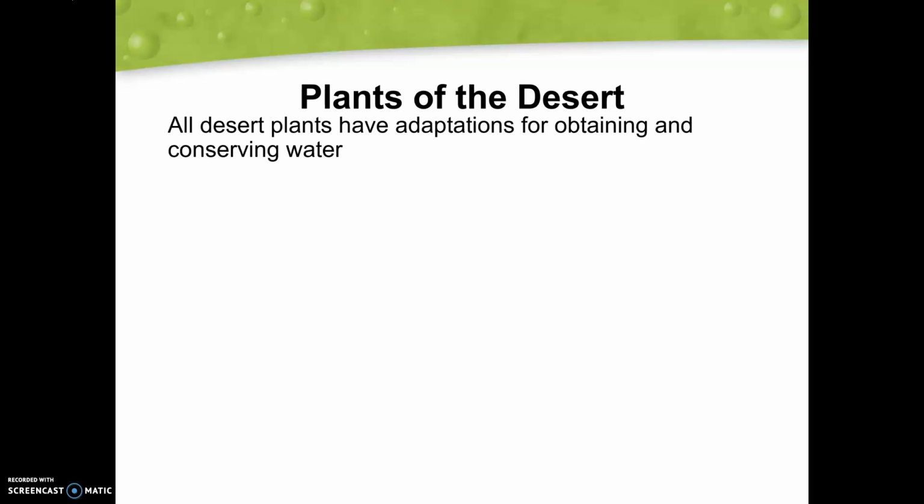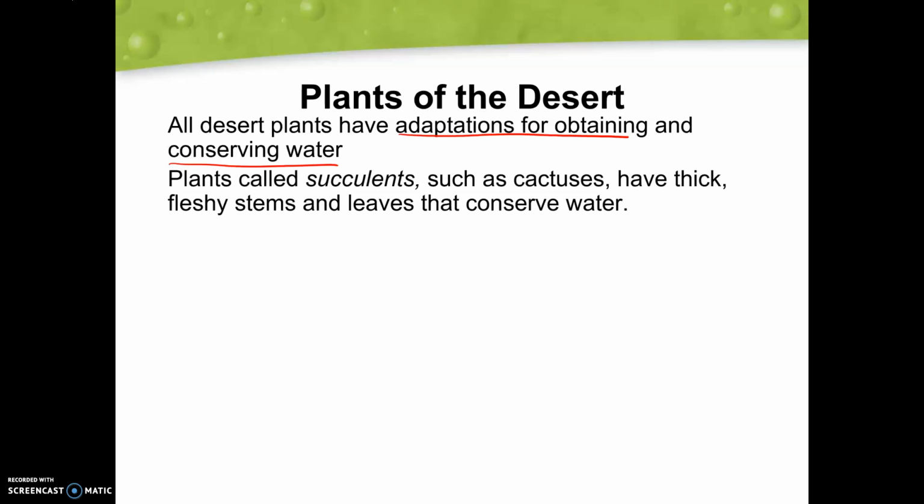So let's take a look at our plants. All plants have adaptations for obtaining and conserving water, which is going to be very important because of all the little amounts of precipitation that occur here. Plants called succulents, such as cactuses, have those thick fleshy stems and leaves that are going to conserve and store water.